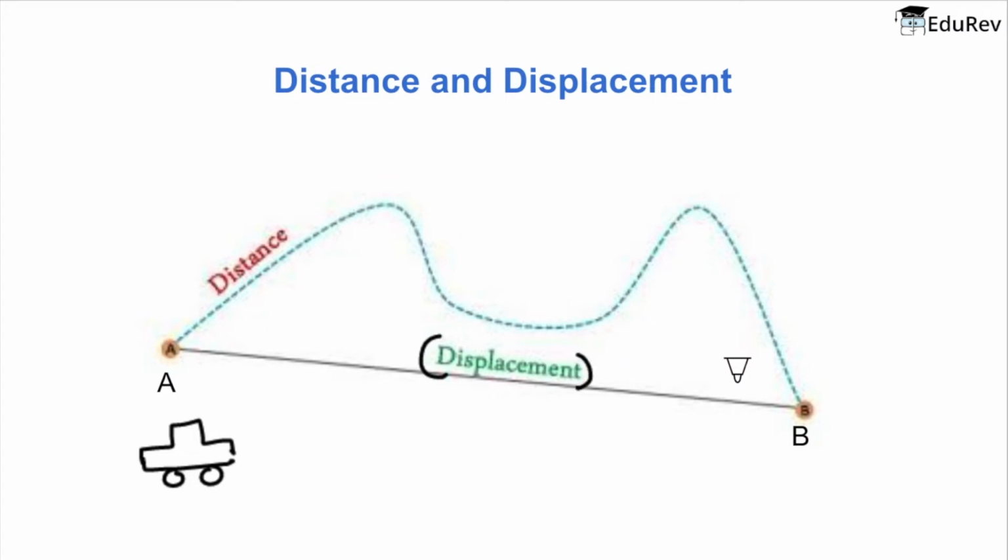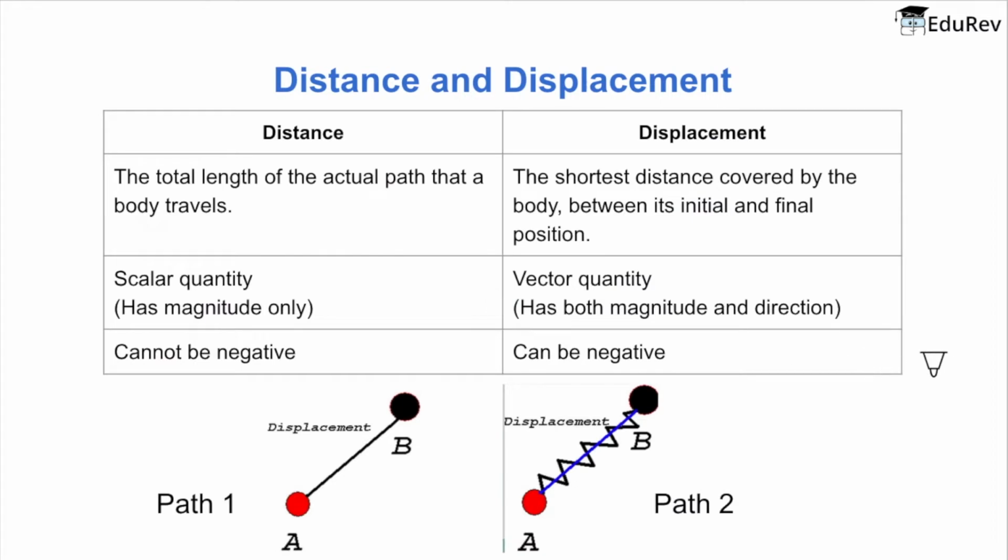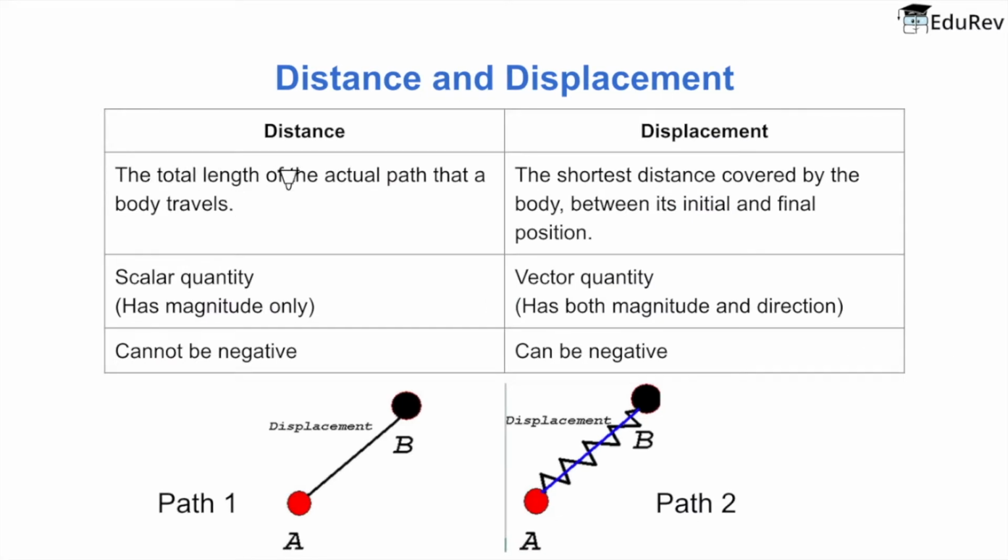So can you define them now? Let's see. Distance is the total length of the actual path that a body travels, while displacement is the shortest distance covered by the body between its initial and final position. These initial and final position terms are important here.